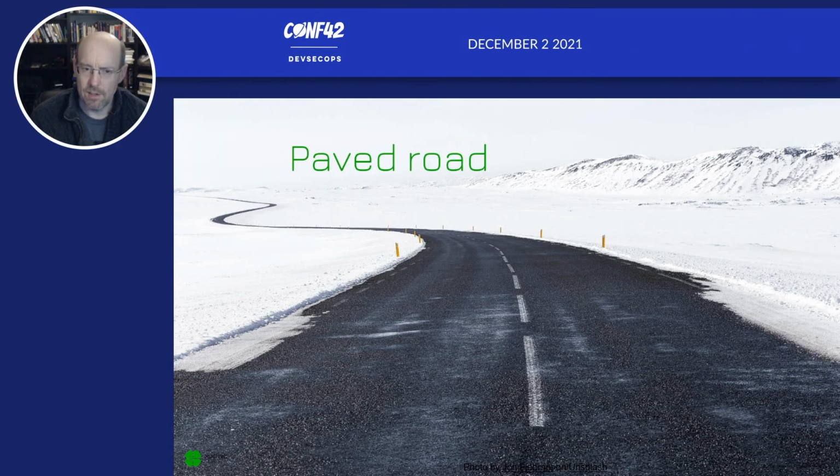If we give them a set of, this is what you need to be able to do in order to build an appropriate pipeline, these are the things that need to be embedded so that you can do continuous delivery. If you don't want to come and use ours, which has all of that embedded, then go ahead and build this out yourself. If you want to try other tools, other capabilities, we're here to help. But it's an invitation. We're not going to inflict it on you. We're not going to tell you to come and do it our way. It's a paved road, but you do have the option to try and do it some other way if you want to.